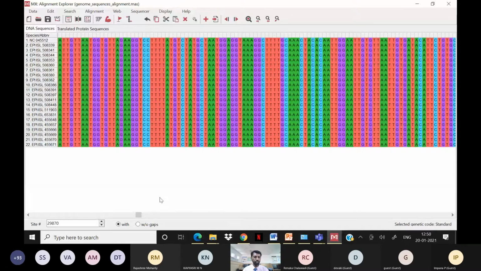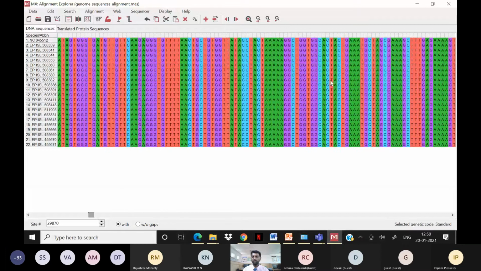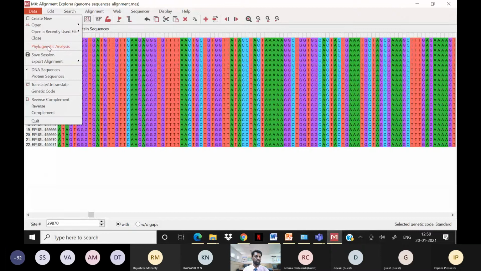But if you want to know about the mutations, we need to use some other tool to identify only the mutations. We don't want these matches. Only the mismatches we want to see, so we have a different tool called CView, which we're going to see in the next slide. So we have to load this session and export this alignment in Mega format and Nexus format. Different formats are for different tool analysis.